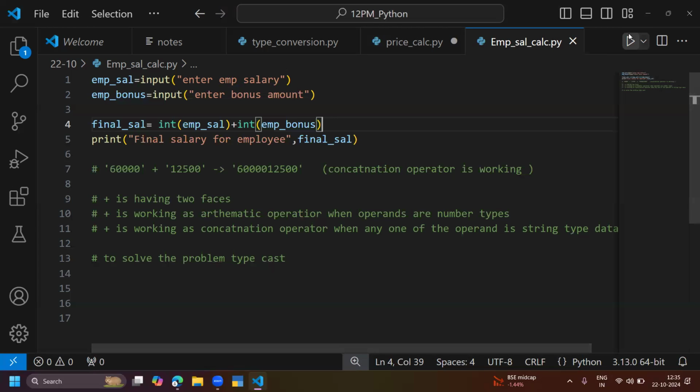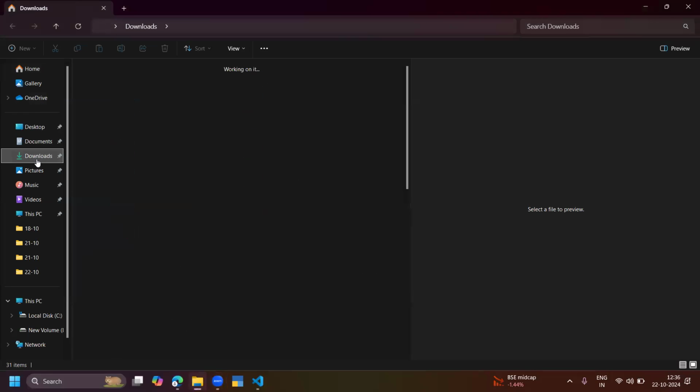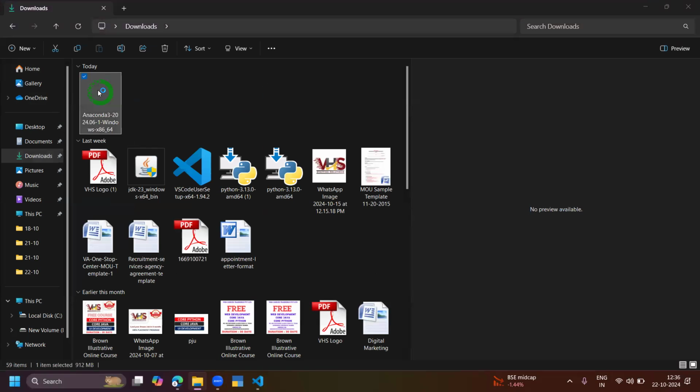Python has a lot of logics. Okay, let me see, the software got downloaded. I am trying to install it. Why? Because we can work better in Anaconda Jupyter Notebook. That Jupyter Notebook gives a lot of interaction. So I'm trying to install Anaconda Navigator. Maybe tomorrow onwards we will work in Anaconda Navigator. It gives a better interaction and better understanding of programming instead of working with Visual Studio Code. But wherever you want, you can write the program: in VS Code, Anaconda, IDLE, Sublime Text, PyCharm, Atom, or Brackets.